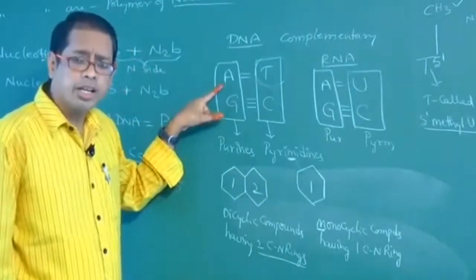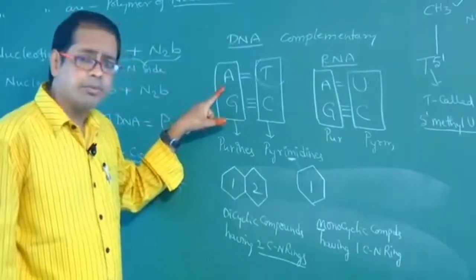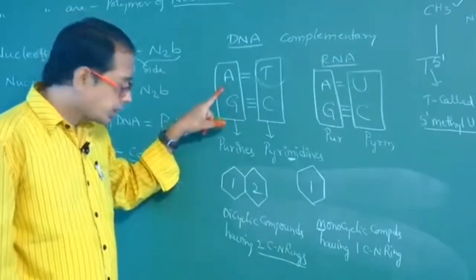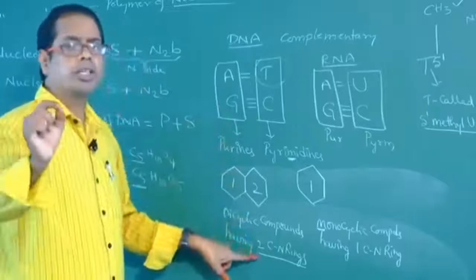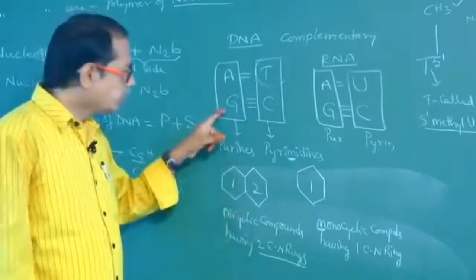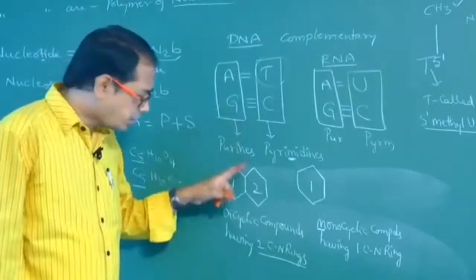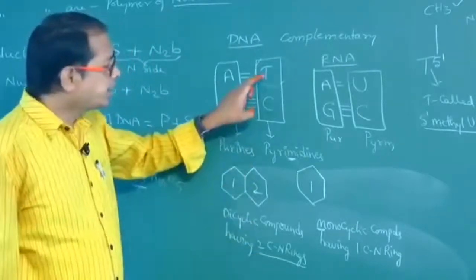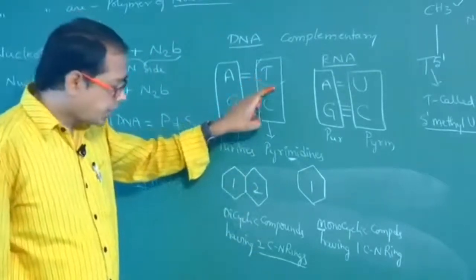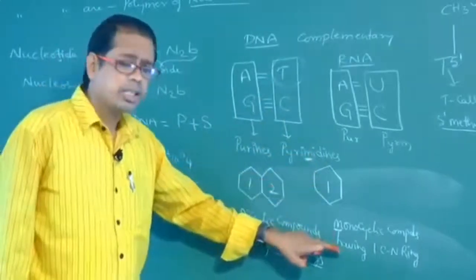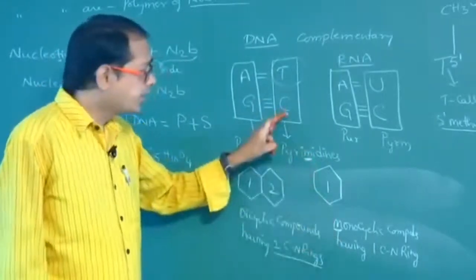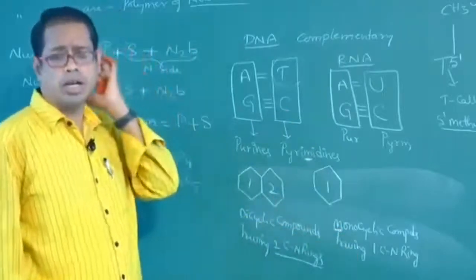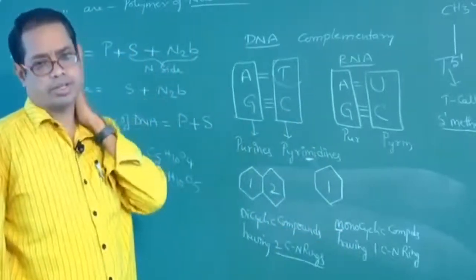Adenine is nothing but a purine. Purines are dicyclic. 10 adenines means 10 into 2, 20 CN rings. 10 guanines, 10 into 2, 20 CN rings. 10 thymines, 10 into 1, 10 CN rings. 10 cytosines, 10 CN rings. Like that you have to count the number of CN rings.